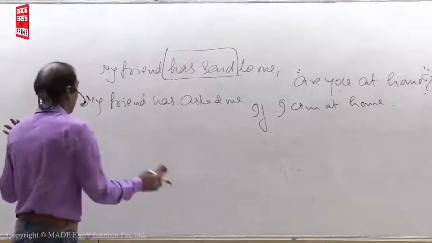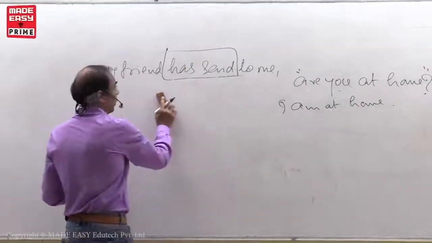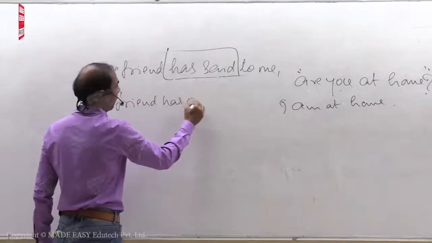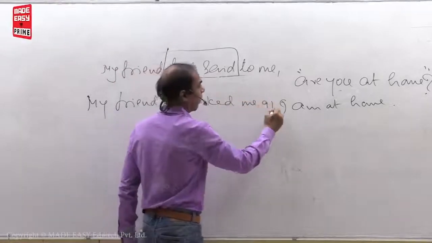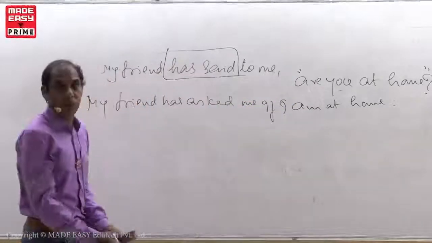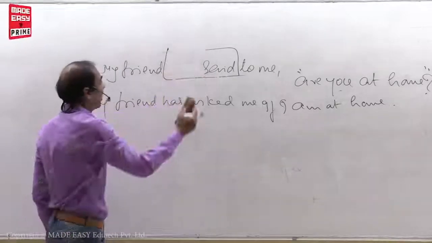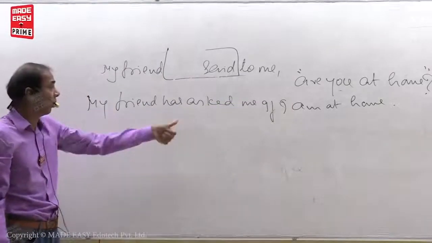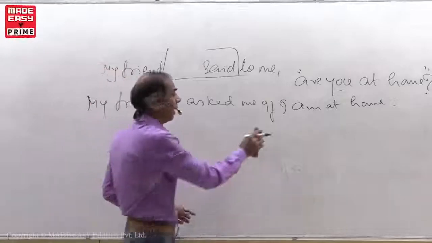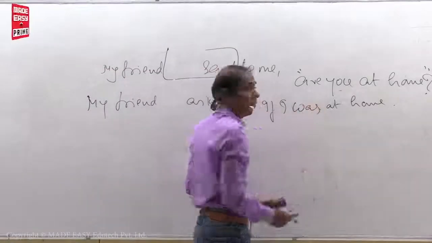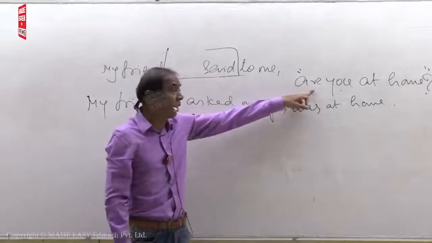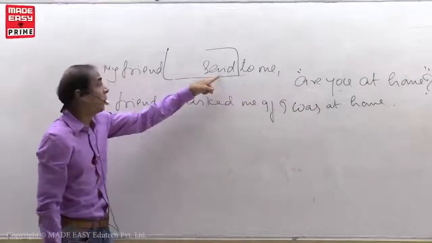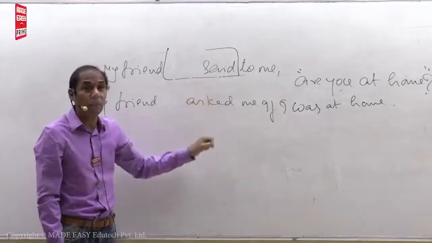Right? Now see one more. Suppose, see, if has is not here, my friend said to me, "Are you at home?" Then this is wrong. Why? Then my friend asked me if I was at home. Why was? When the direct speech is in present tense, we should change into past tense. Here we can change. Why? Reporting verb is in past tense.